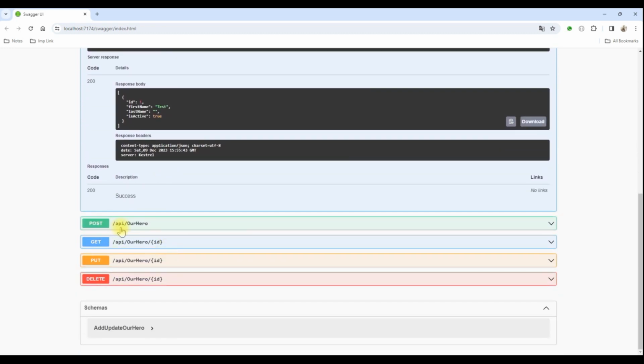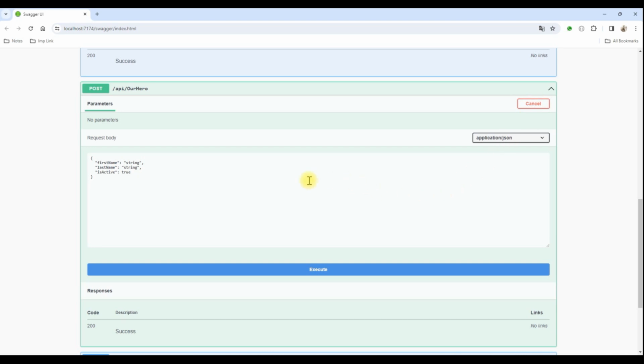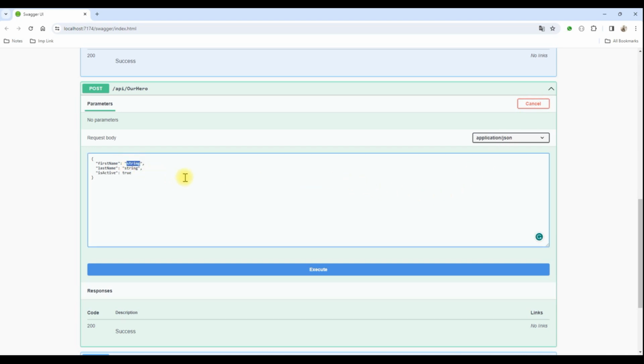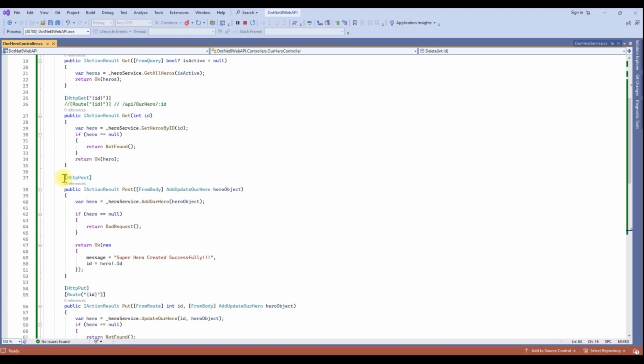Let's add one more object using a post API. Click on post, click on try it out, and here provide your data. First name is Ankit, last name Sahu. This is an active user. Let's add. When I'm executing this verb, it's calling this action method.